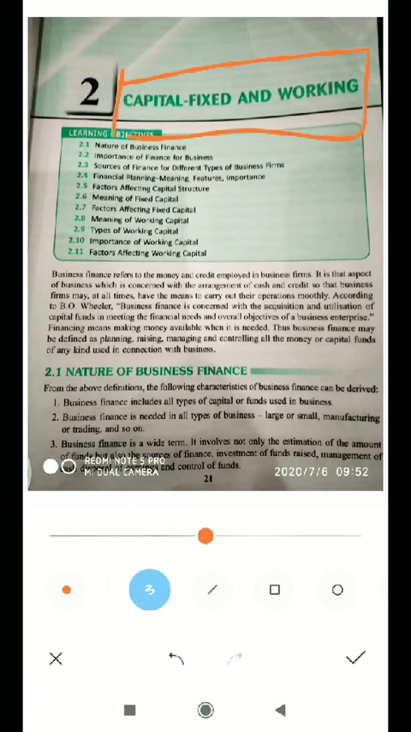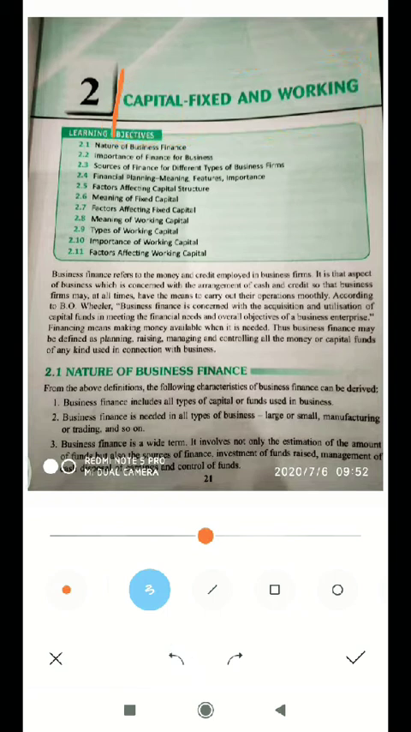As we know, what do you mean by capital? What is the meaning of capital? Capital is the amount which we have invested in the business concern for some return. So in this chapter, we will study capital and what the types of capital are.